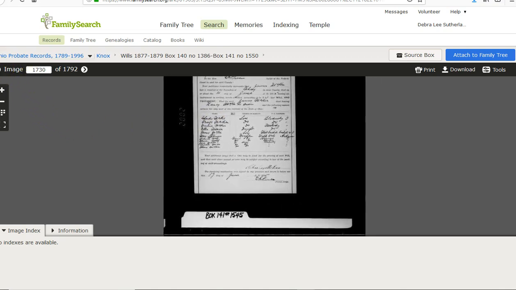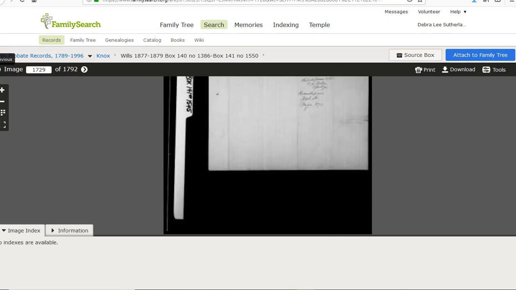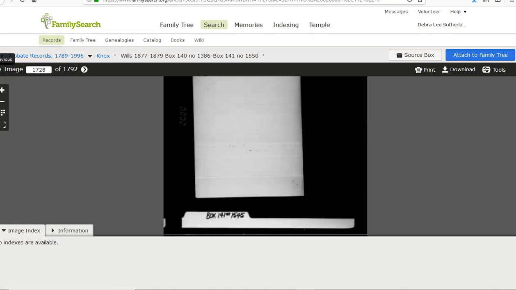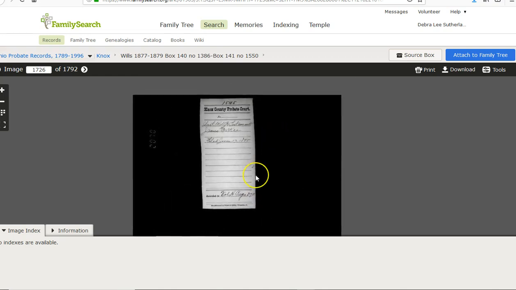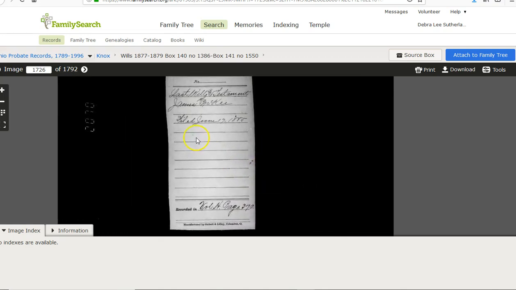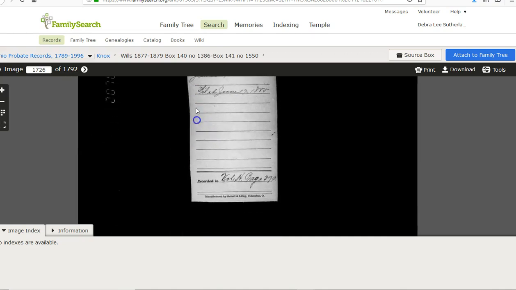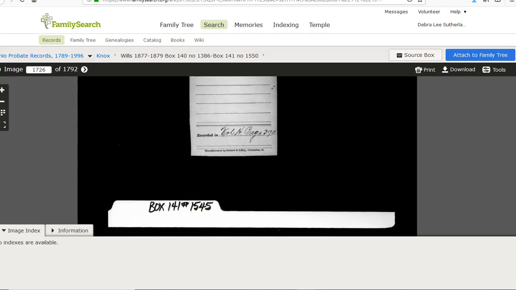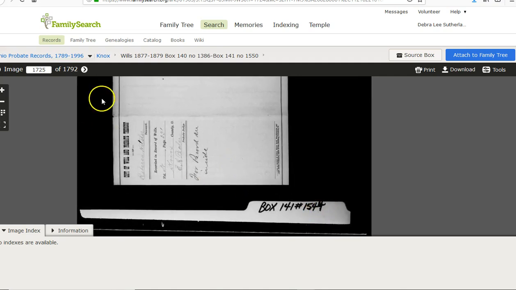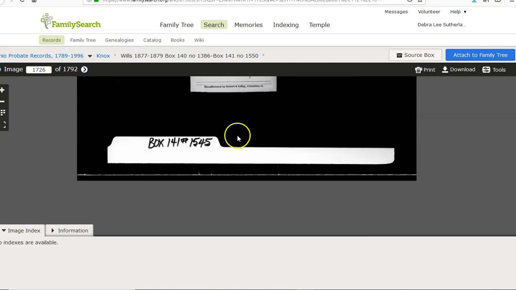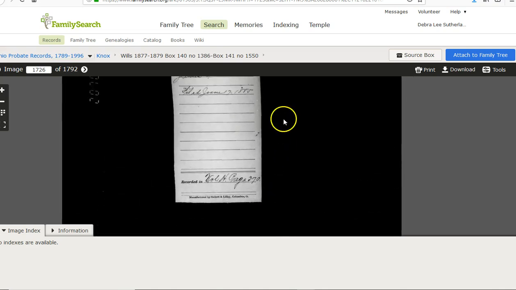to scroll back. There's the back button over here. You're not going to see the whole thing because I have to push it and it's not within your view. Okay, right here it says Last Will and Testament of James McKee. Now you'll know for sure, because if you go back one more, it'll be box 1544. So just make sure that you get the first page of the will.